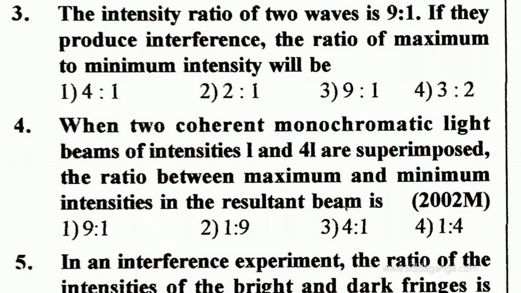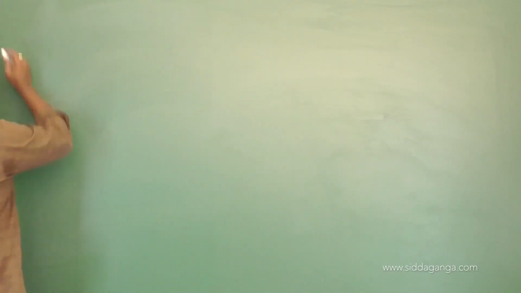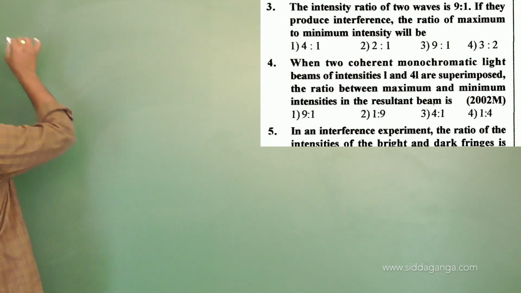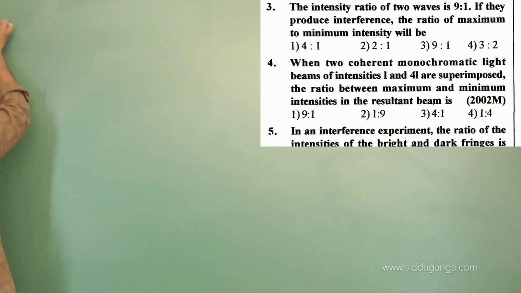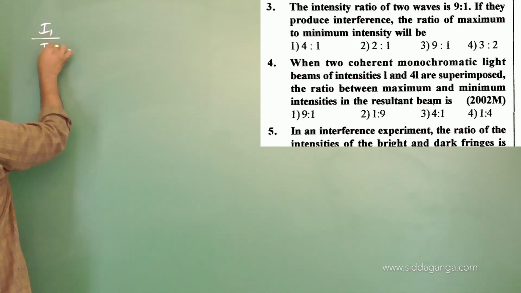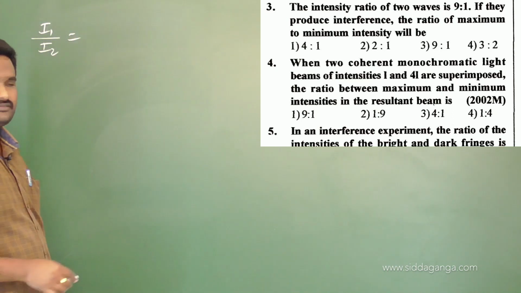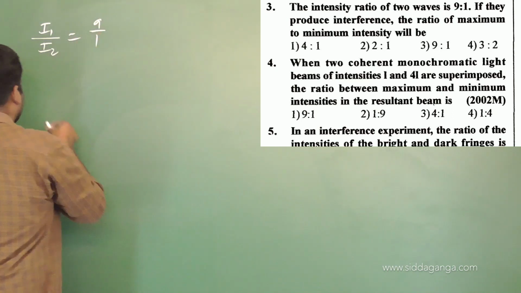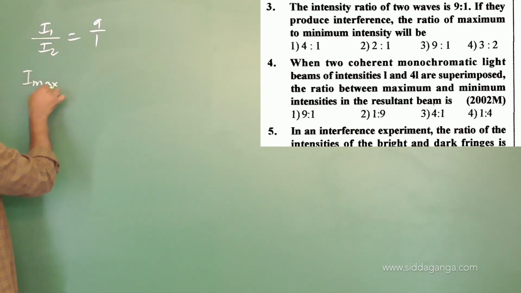Just read that. So what have they given? The intensity ratio of waves is 9:1. I will take them as I1 by I2, let it be. If they produce interference, the ratio of maximum to minimum intensity will be what? They are asking to find the ratio of maximum to minimum intensity. This is problem number 3. I1 by I2 they have given as 9 by 1. They are asking to find the ratio of maximum to minimum intensity.